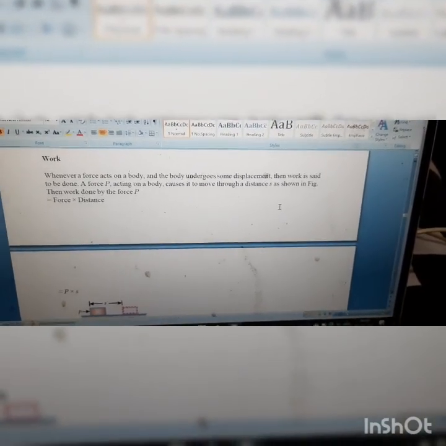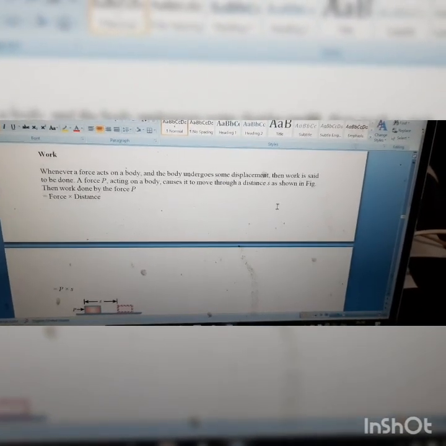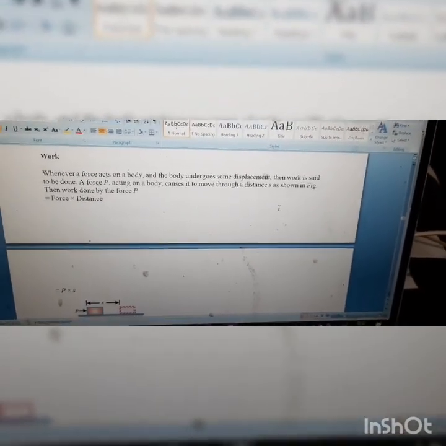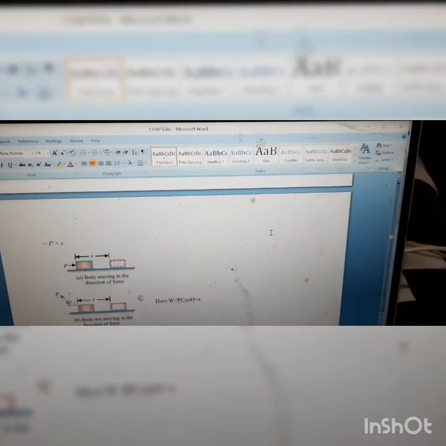How can you quantitatively measure the amount of work done? It is the product of force and distance, that is P into S. Suppose the force is not acting horizontally, but at some angle theta. How can you measure the amount of work done? You can calculate the horizontal component of force. Here the force makes an angle theta, so the horizontal component is P cos theta, and the distance moved is S, so the work done is P cos theta into S.